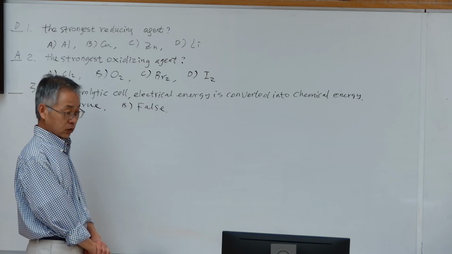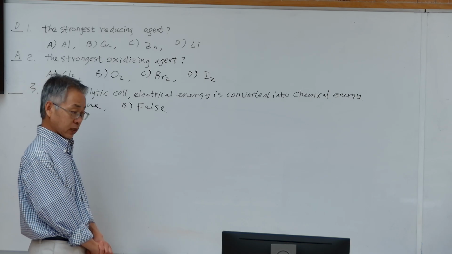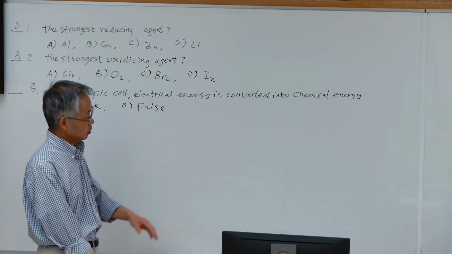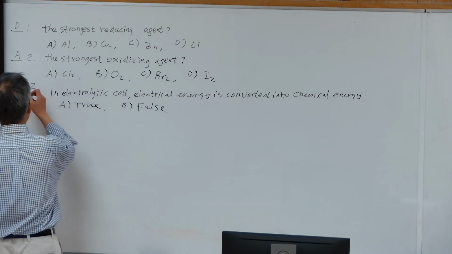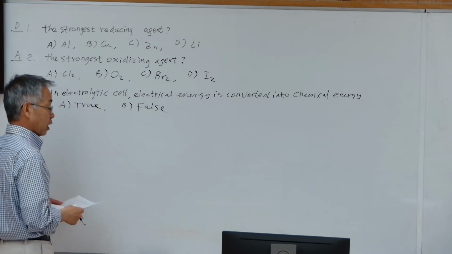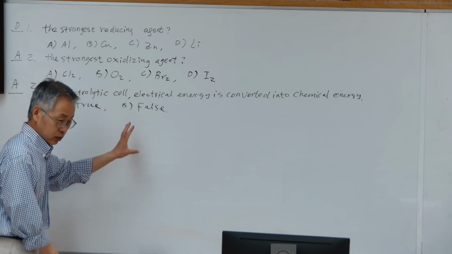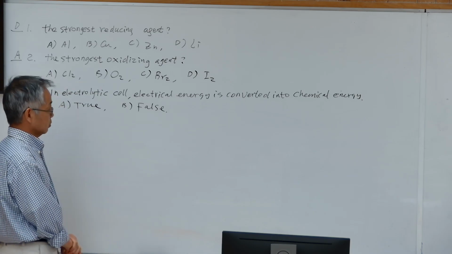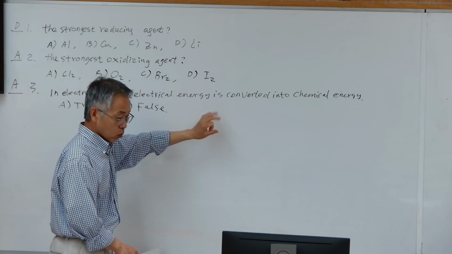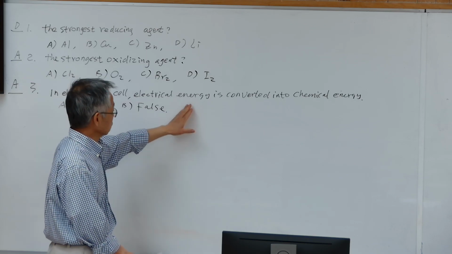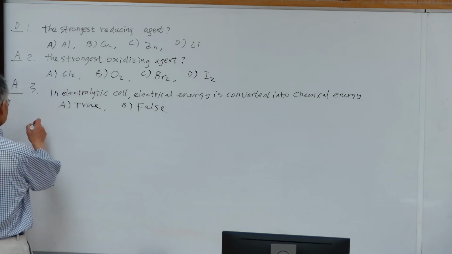But if we connect it to electrical power, then the electric current will force that reaction to happen. So the chemical reaction happens, converting electrical energy into chemical energy. This is true. Again, a galvanic cell uses a spontaneous chemical reaction to convert chemical energy into electrical energy. Now we use electrical energy to force a chemical reaction to happen, so electrical energy converts into chemical energy. That is true.